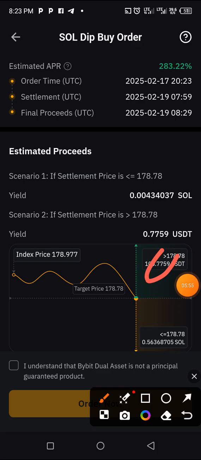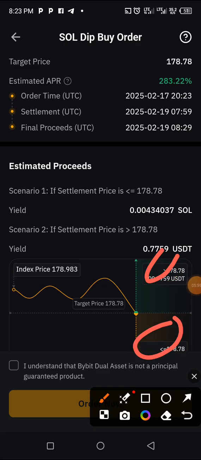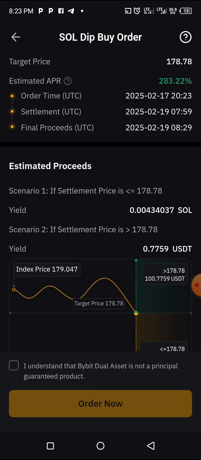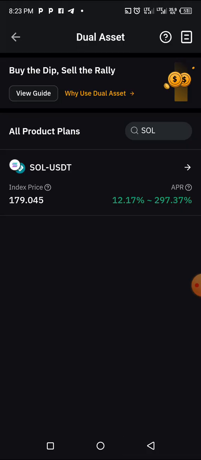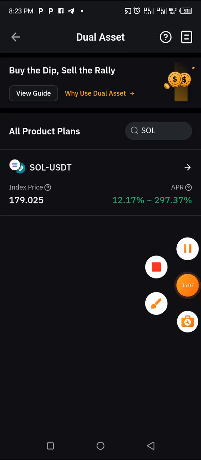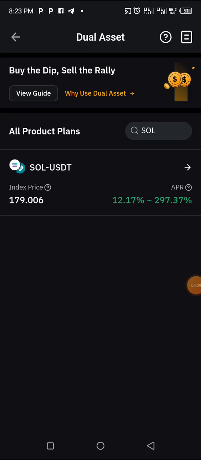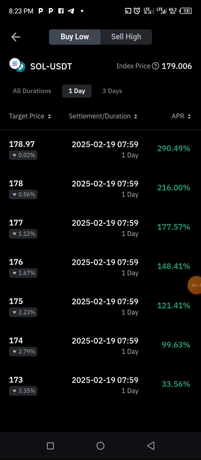Yeah, if the price goes up, and if the price comes down, we will sell it. It will automatically sell. Okay, so there are a lot of ways that you can invest on this platform. Okay, a lot of ways. Others you can make up to, this is just 1 day investment.